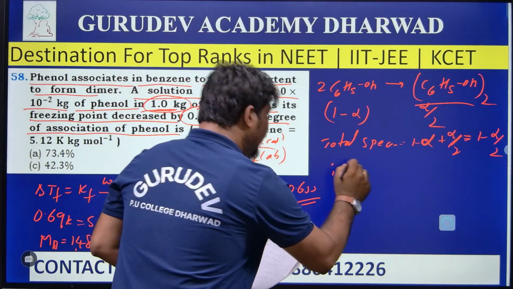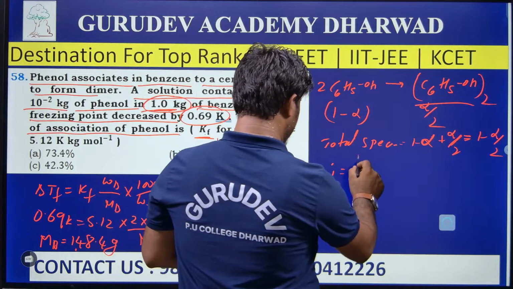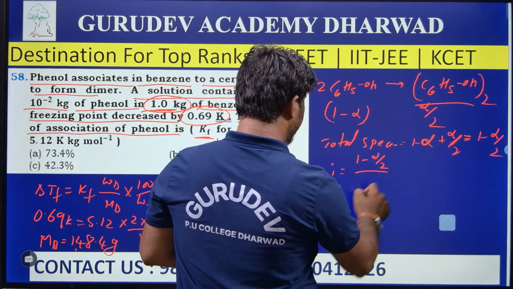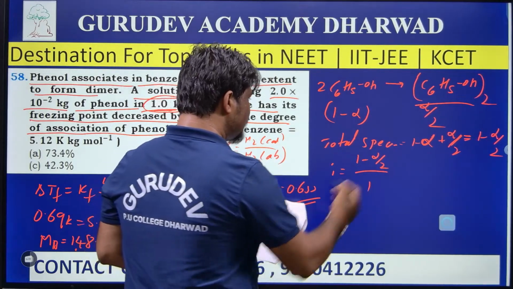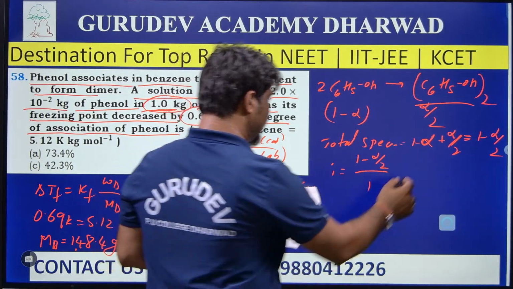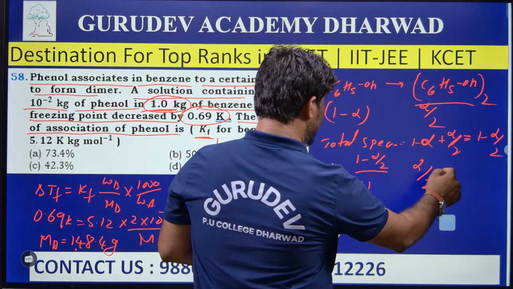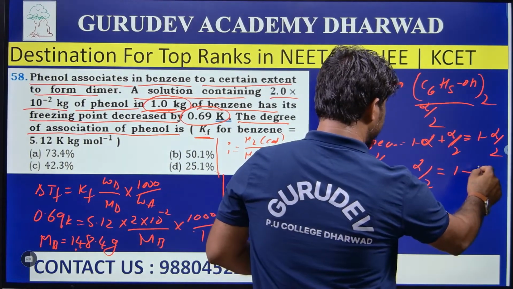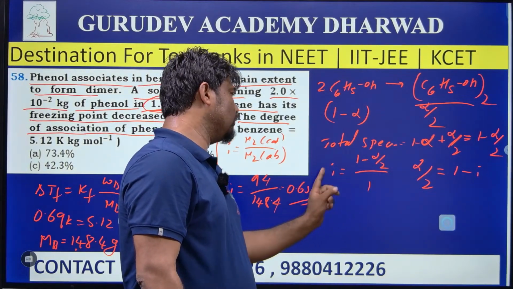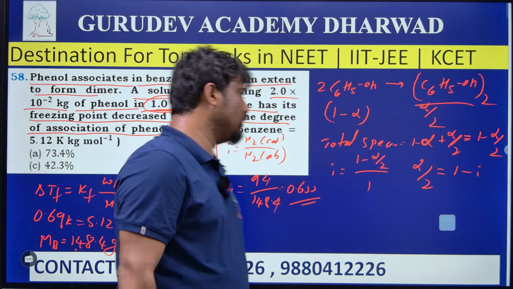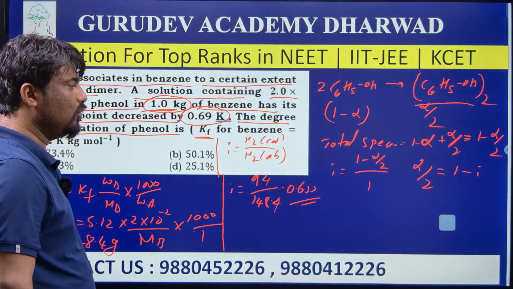Then next, i is equal to 1 minus alpha by 2 divided by 1. On taking cross and further simplification, I get 1 by alpha by 2 is equal to 1 minus i. Now take this 1 on the upper side, i into 1. On further simplification, alpha by 2 is equal to 1 minus i.